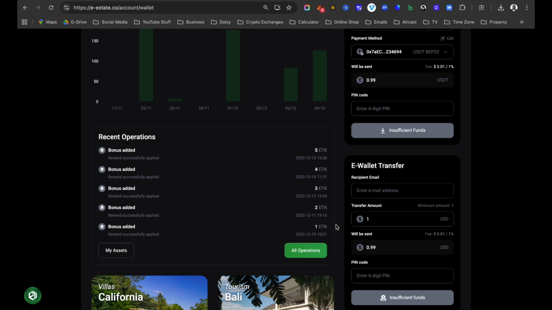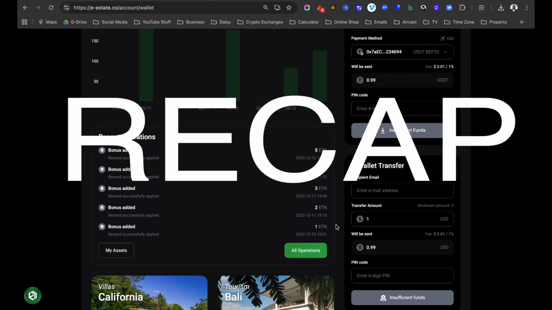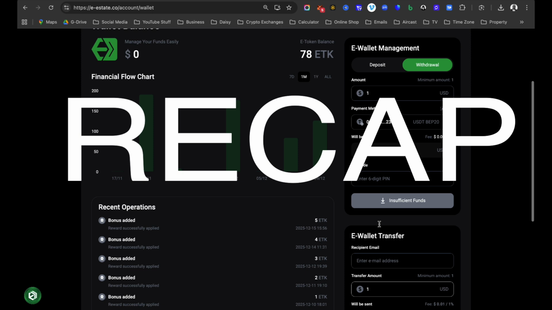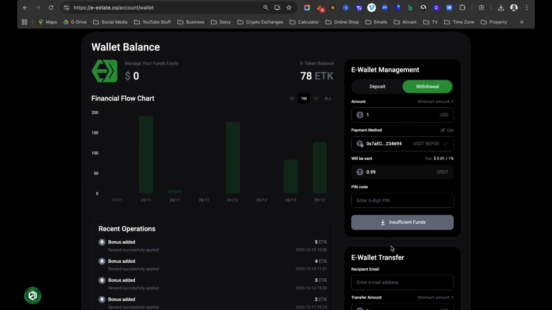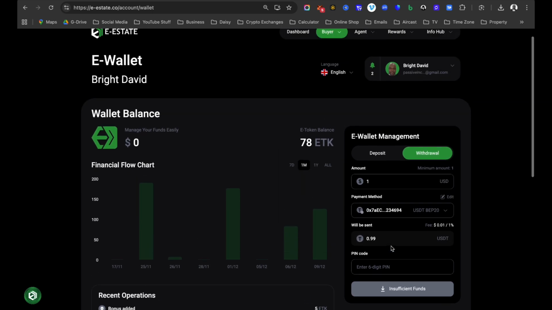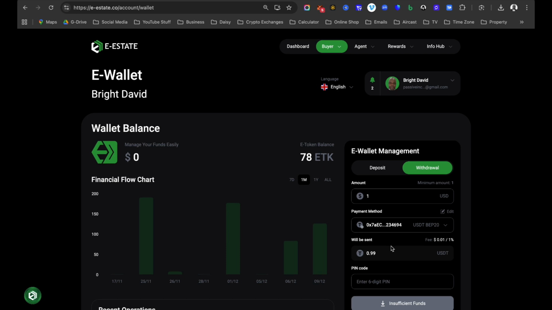Okay, so these are the different benefits of the e-wallet and what the e-wallet can do for you. Just to summarize, the e-wallet can do internal transfer for you, the e-wallet can do deposit for you, the e-wallet can do withdrawal for you, and as well, you can move and transfer your money from your assets.